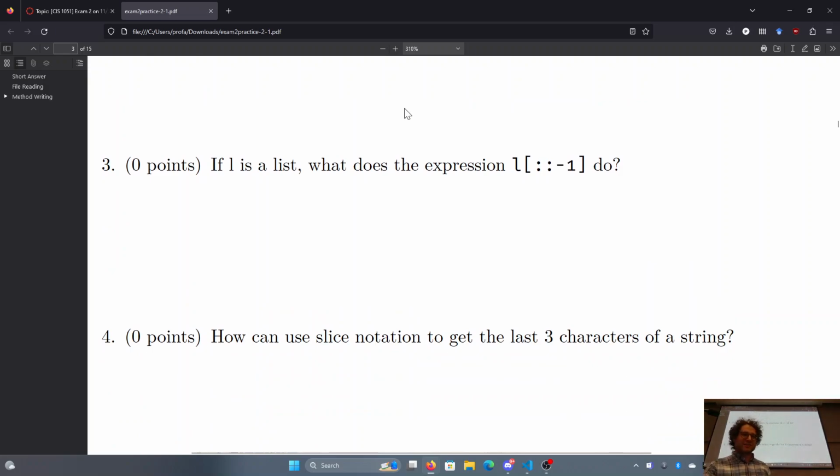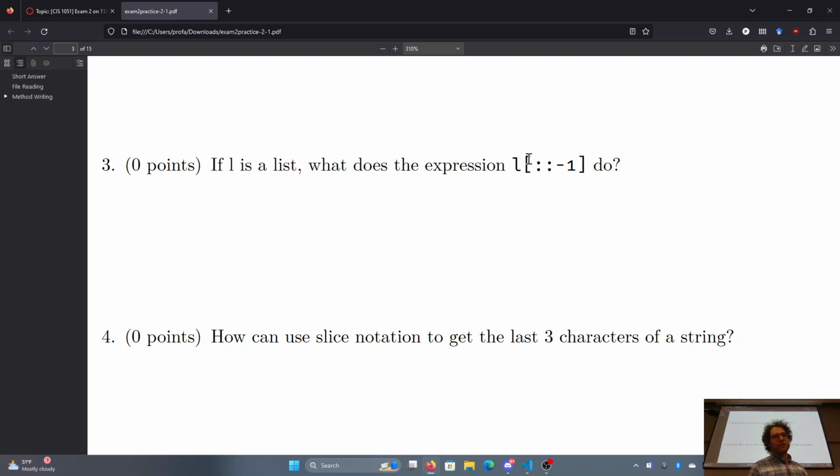If L is a list, what does the expression L[::-1] do? We've seen this one a number of times, hopefully by now, which means we take a list and we create a reversed copy of it. Remember that doing a slice produces a new copy. So this would simply produce a reversed copy. If we had just the colon and not the -1, it would produce a full copy of the list using slice notation.